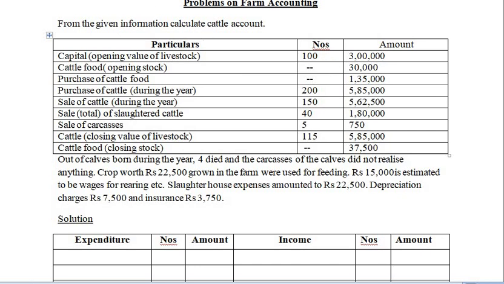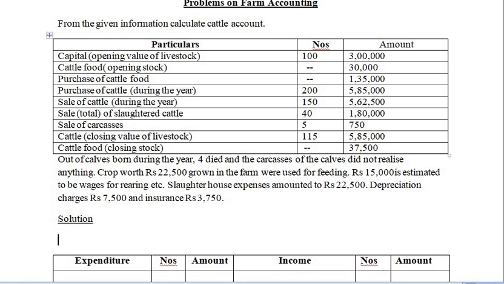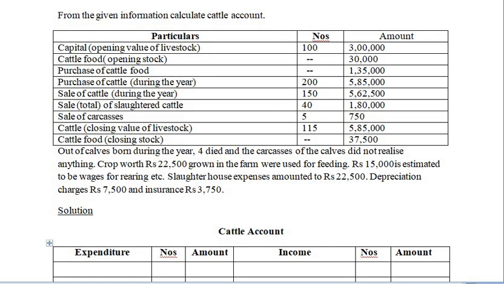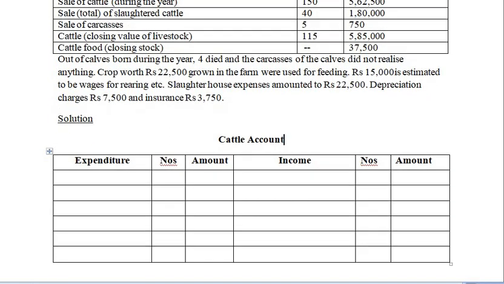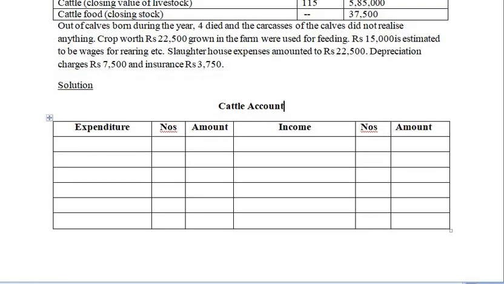So let's begin with this. The heading goes as cattle account for the year ending. Cattle account. Then we have this particular format ready, that is we have to prepare the cattle account with expenditure, number, amount, income, and number and amount. All right, so let's begin with this.